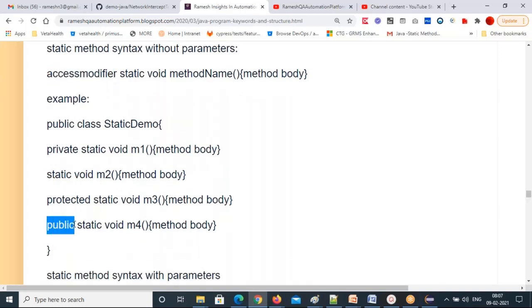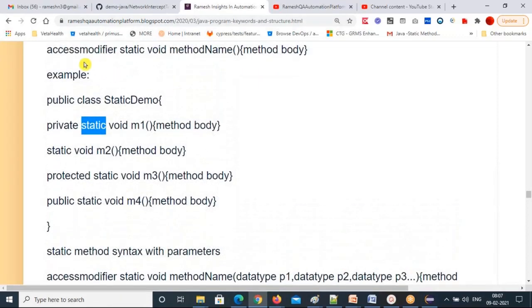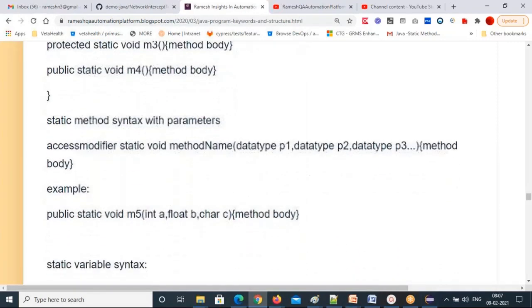Public means you can use it anywhere, in the entire project. Anywhere you can use this M4. That's the power of public. So I created M4 as a public static method. See that static keyword I used on the methods. On the methods we used the static keyword, so that I can use these methods anywhere. So that's one type of simple static method without parameters.